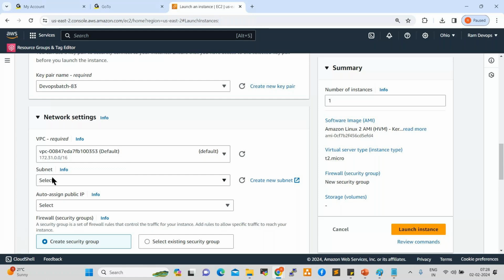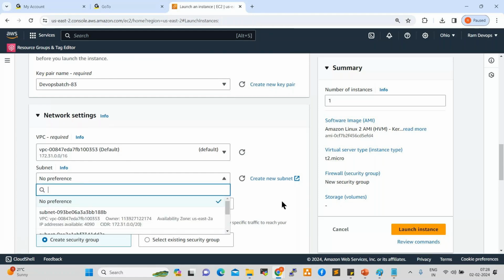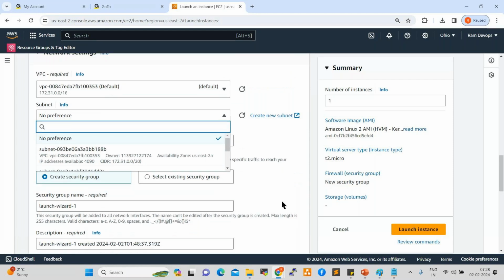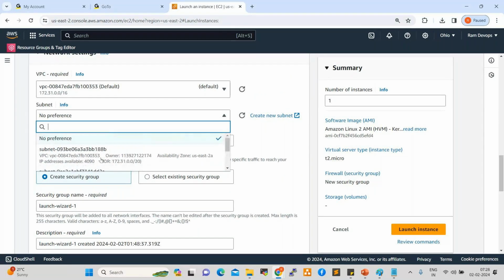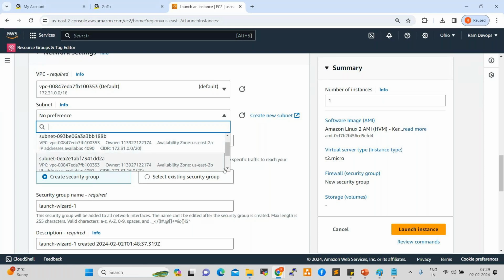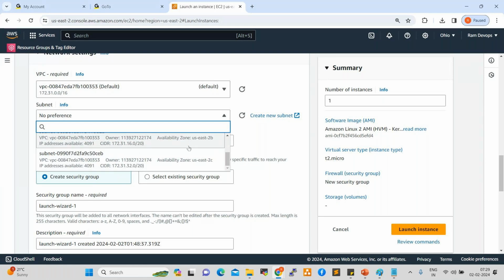And also the subnet. See here, these are all subnets: subnet A, subnet B, subnet C. Three subnets are there. Here, if you see, availability zone US East 2A. We are in the Ohio region, right? In this availability zone US East 2A, this is the zone, like a DR data center. 2A and 2B and 2C, three zones are available here. If you want to select any zone, you can select particularly, or else you can leave it.